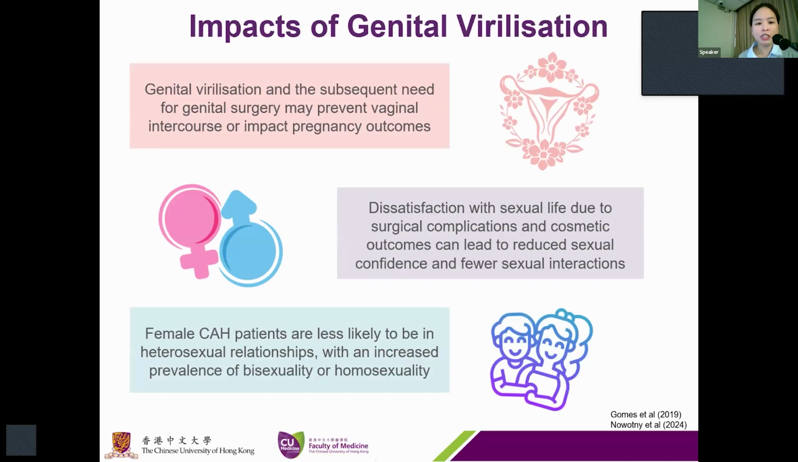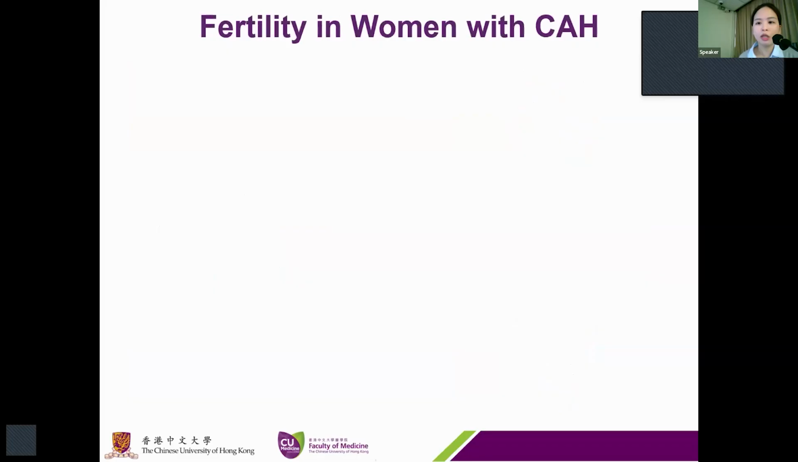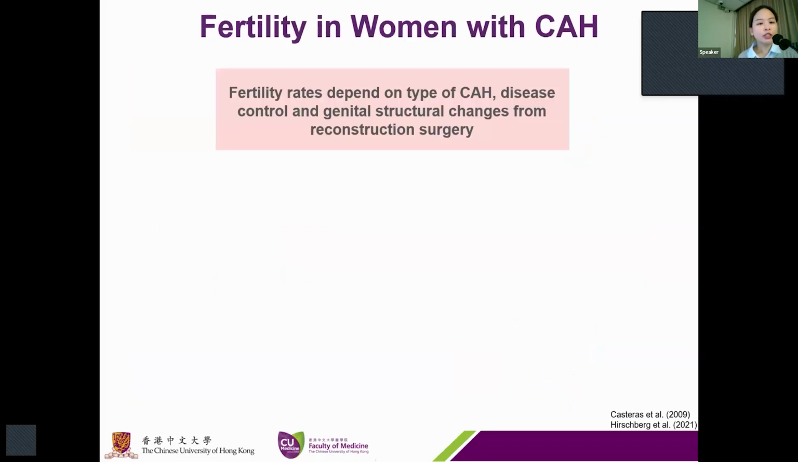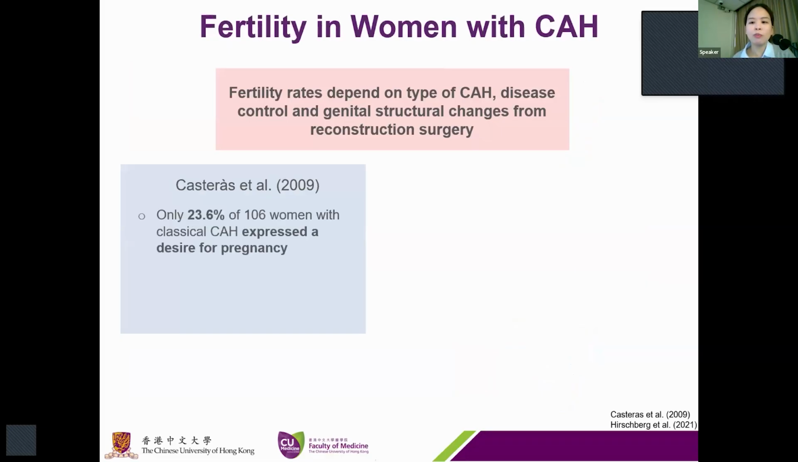And females with CAH are less likely to be in heterosexual relationships, with an increased preference for bisexuality and also homosexuality. So besides the psychological aspects, what about the reproductive outcomes? The fertility rate depends on the type of CAH, the disease control, and also the genital structural changes from the reconstruction surgery. Castoris and his colleagues from the UK did a survey in 2009 and found that only 23.6% of the women with classical CAH expressed a desire for pregnancy.